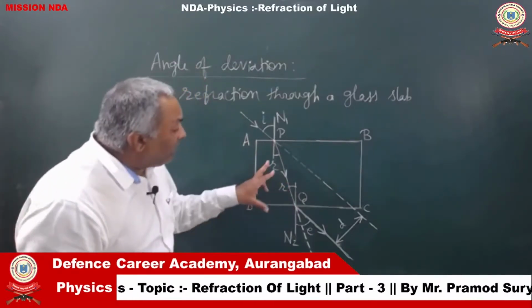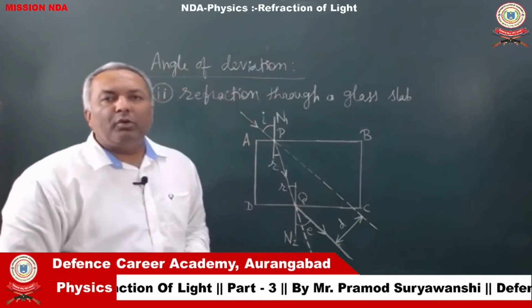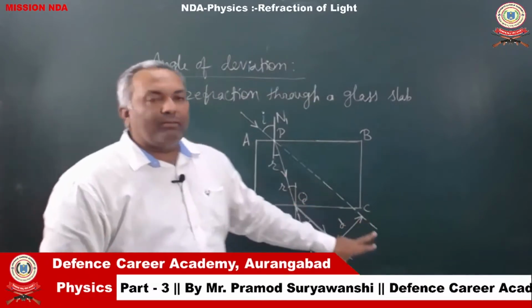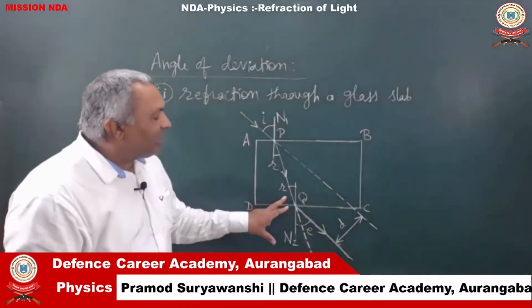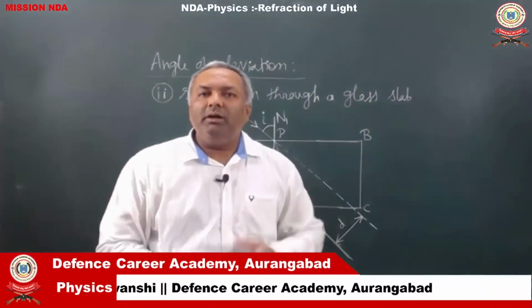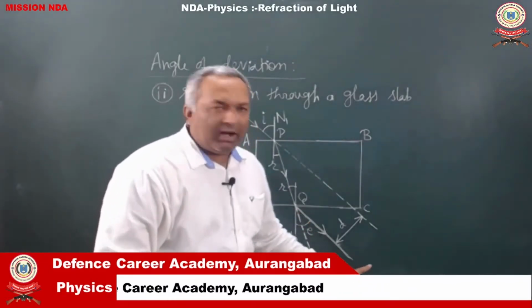Now, again this ray of light is incident at point Q. Again it is undergoing change of medium. Now it is traveling from denser medium to rarer medium. As a ray of light travels from denser medium to rarer medium, it moves away from the normal, and therefore it will emerge along this path.